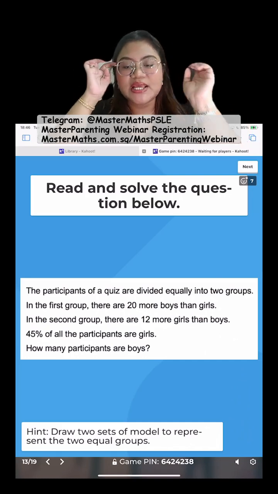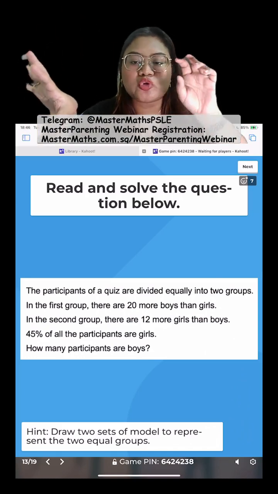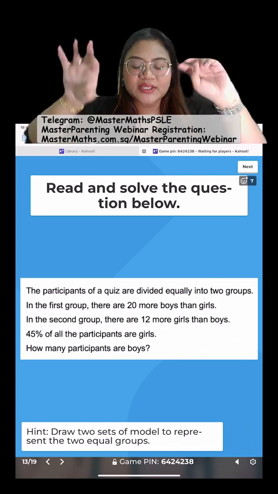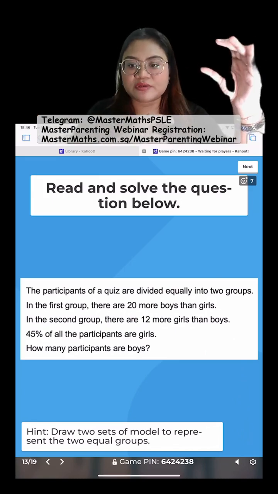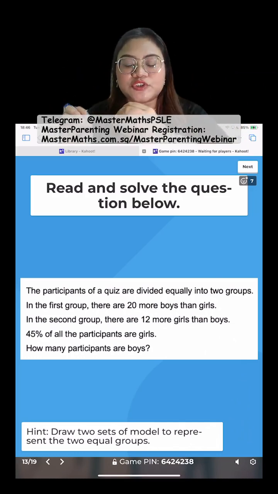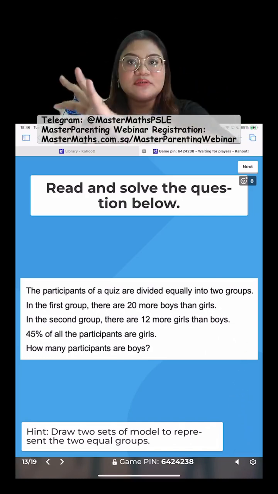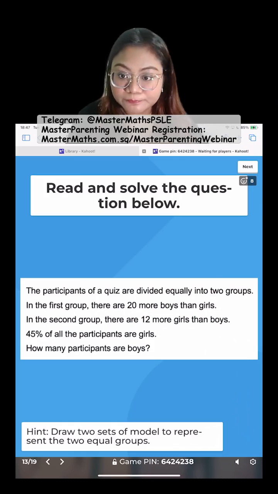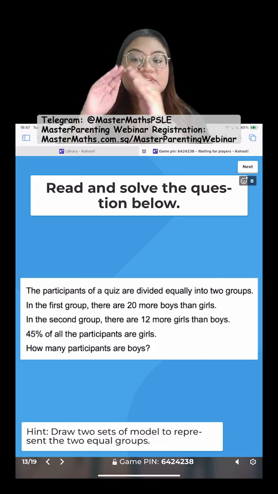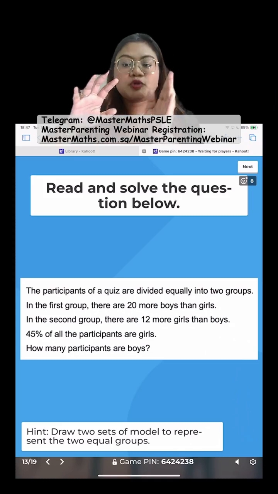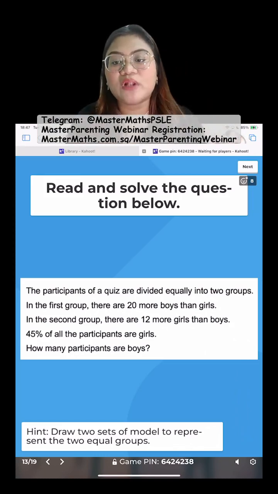First line very easy. Now the second group is the one that's a little bit tougher. With the second group, your total must be 2 units with 20, right? You keep your 2 units, 1 unit for boys, 1 unit for girls. You use your 20, break it down so that the girls got 12 more. One more time: use the 20 from group 1 to break down the model in group 2. Break down this 20 so that girls have 12 more.